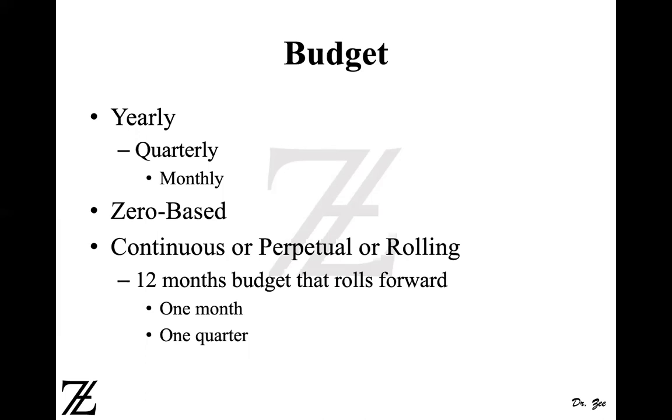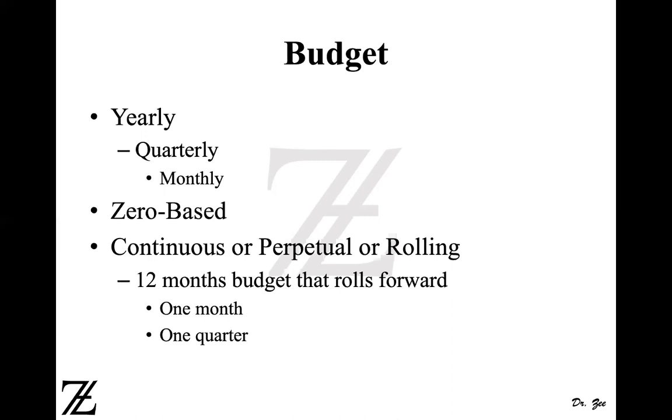So zero-based budget starts from scratch. So every year, once you reach December, you have a brand new budget for the next year that goes from January through December. So for example, assume that this is the end of January, right? So now you have 11 months left.